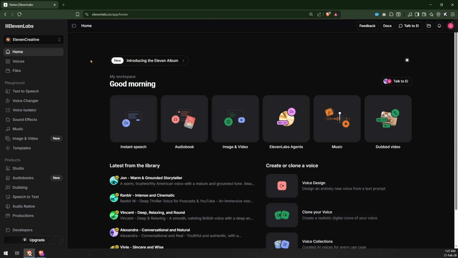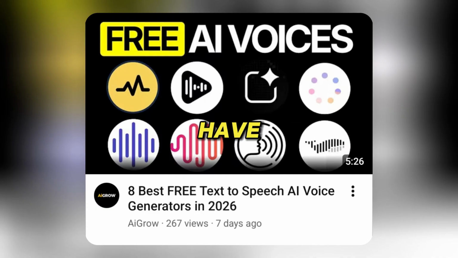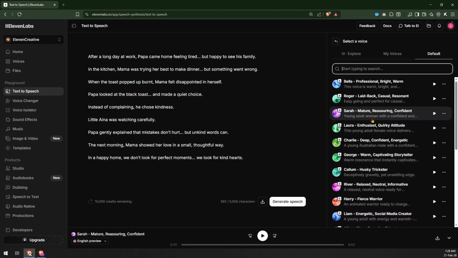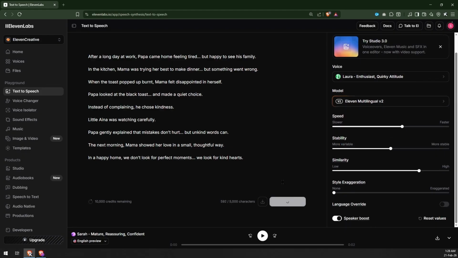Then open 11 Labs. If you want alternatives, I have a separate video covering 8 of the best free voice generators. The link is on screen now. In 11 Labs, paste your script, choose a voice you like, and generate the audio.